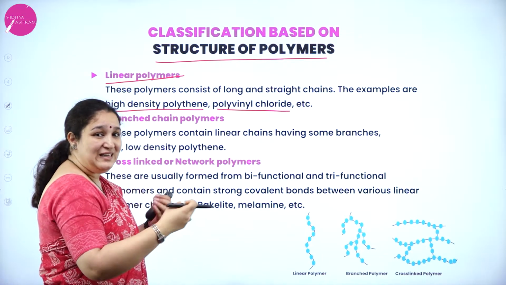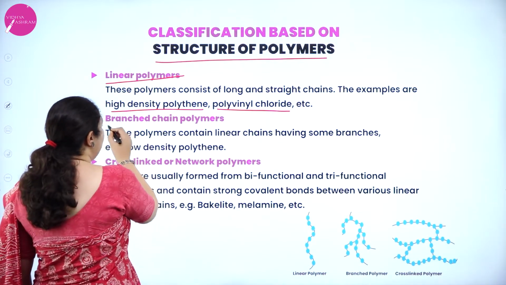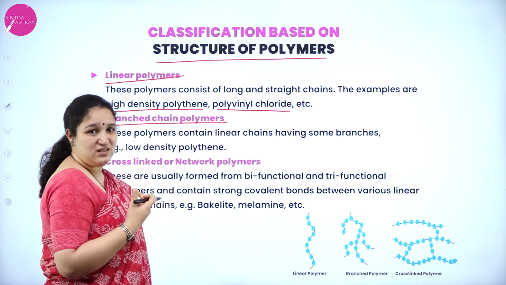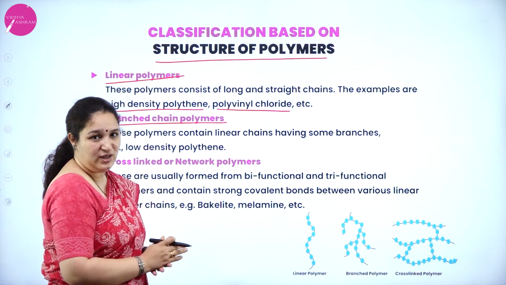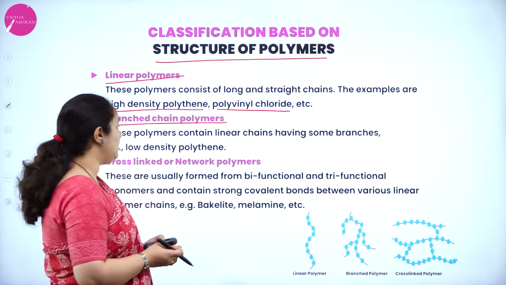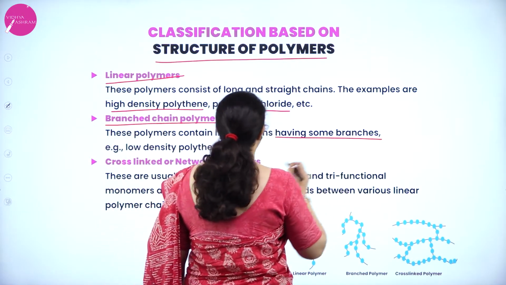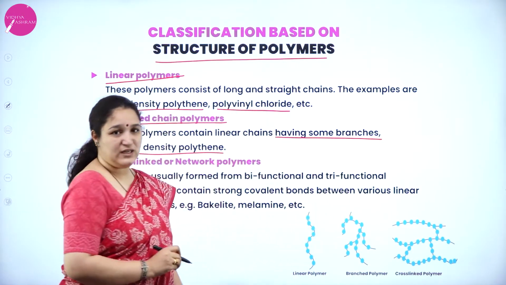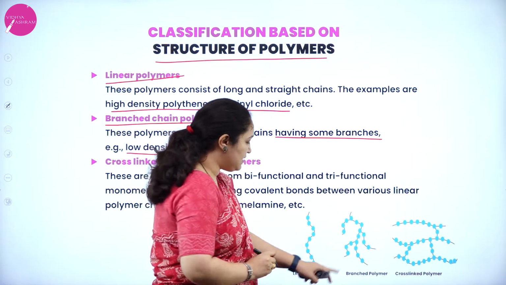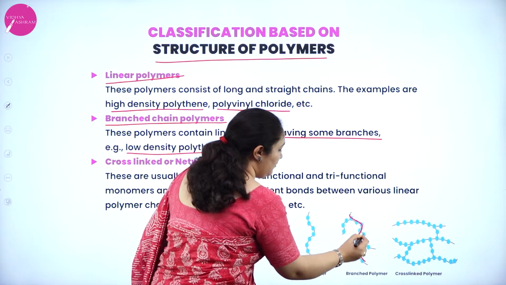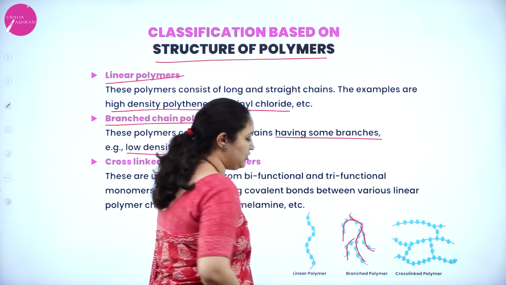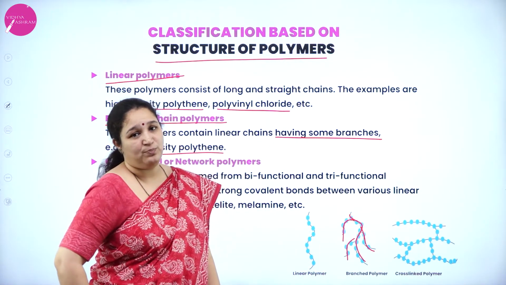These are all linear polymers. If you see branched chain polymers, as the name tells, there is branching in the chain. So we call them branched chain polymers. These polymers contain a linear chain showing some branches. Example, low density polythene. You can see there is one single chain here, and there are some branches, so it is a branched polymer.